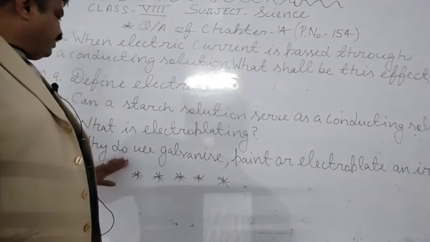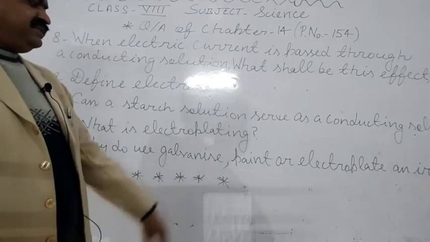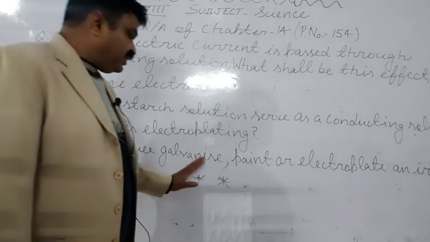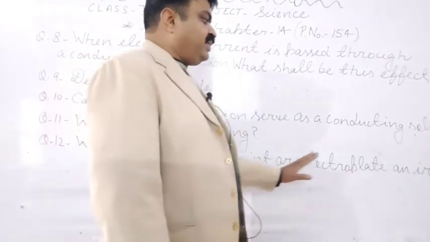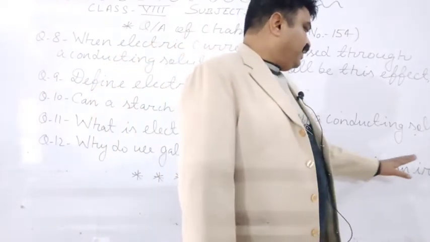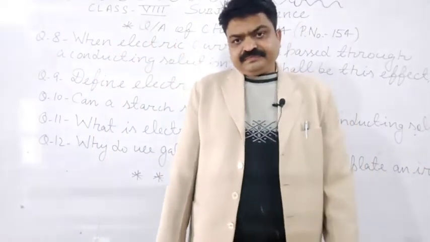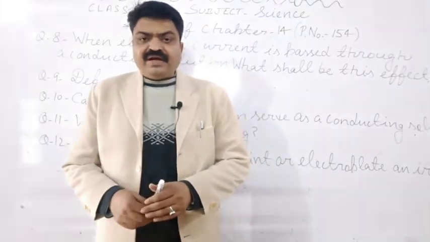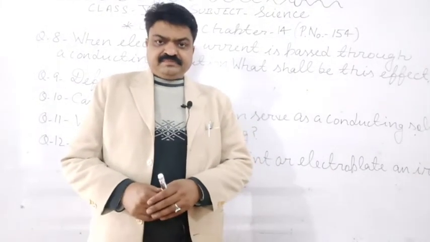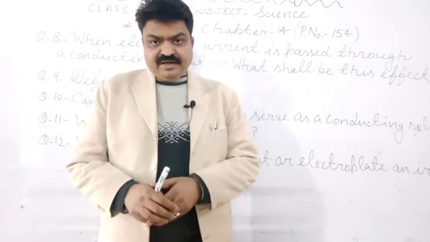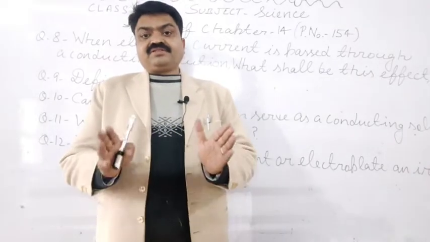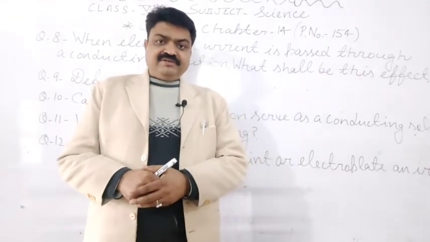Next is, why do we galvanize, paint or electroplate an iron object, student? As you know, iron objects show rusting. Now what is rusting?